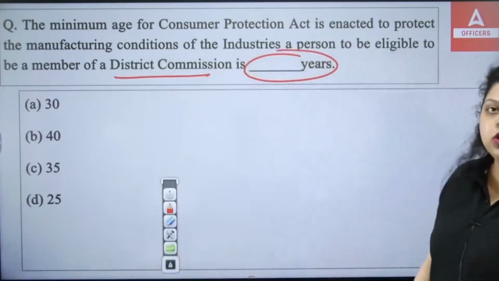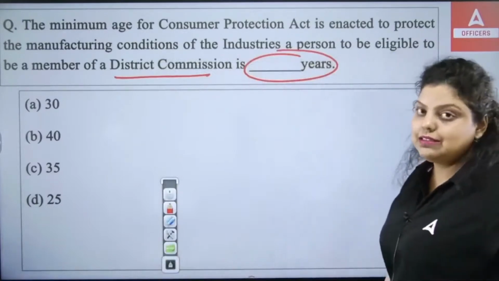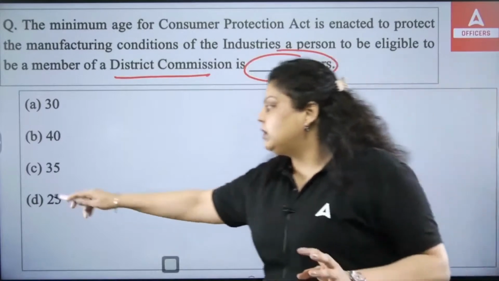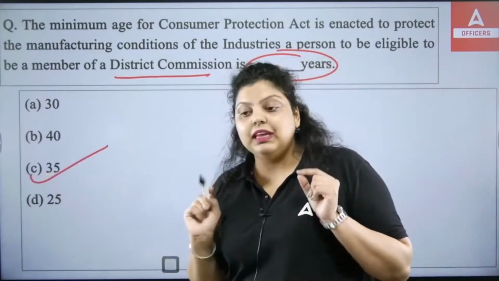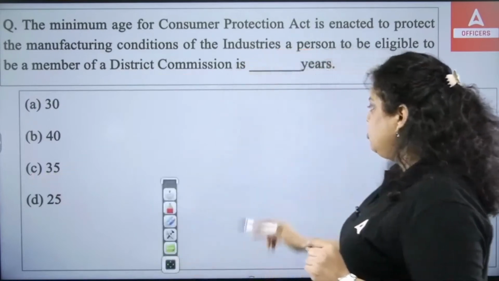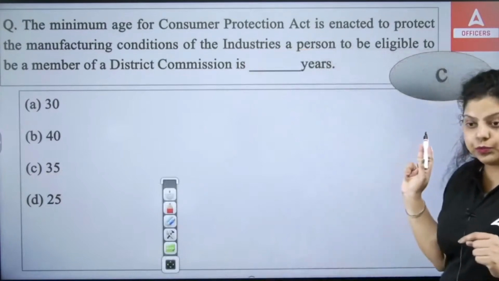And the district commission also has to meet twice in a year, like the state commission has to. So the right answer here will be 35 years. The person's minimum age should be 35 years to become a member of the district commission. So the right answer will be your C option.